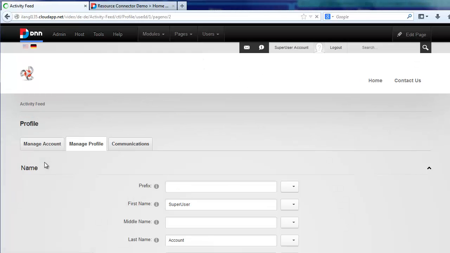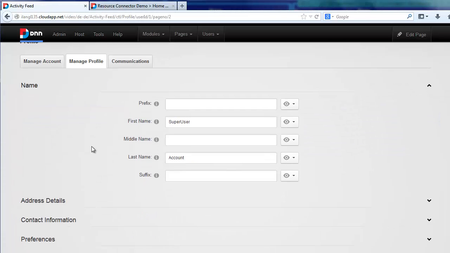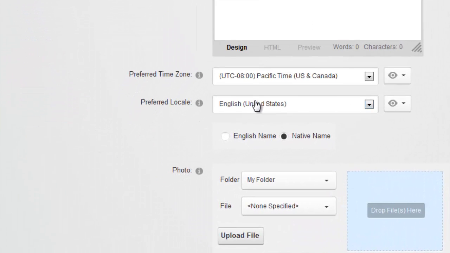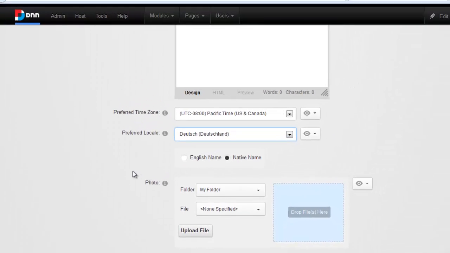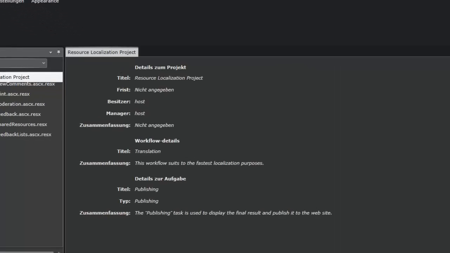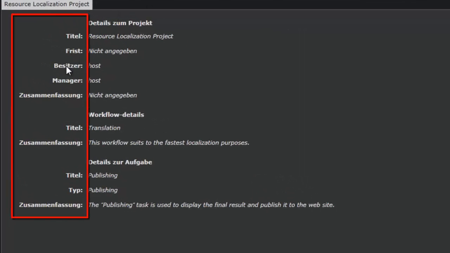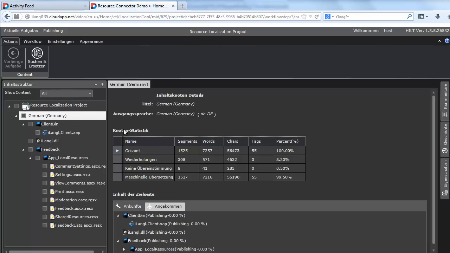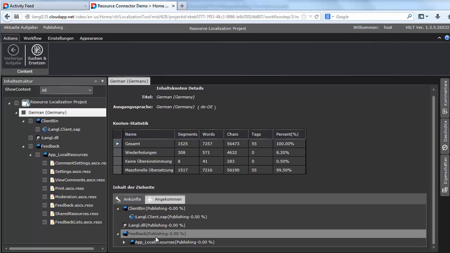To apply localized resources to Silverlight application, in my case, I need to change locale in profile for current user to German. Now, when we refresh application, we see the German localization has been applied to the Silverlight application. So, we can see the results immediately, and right after publishing, we can start post-localization testing for this application.